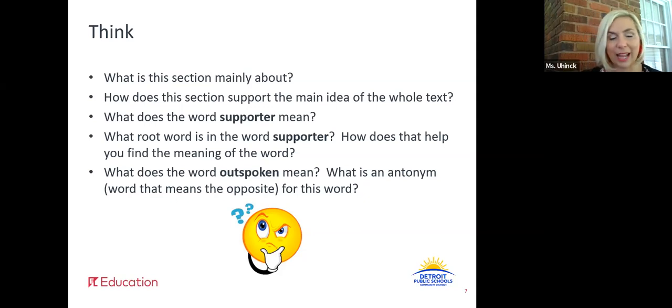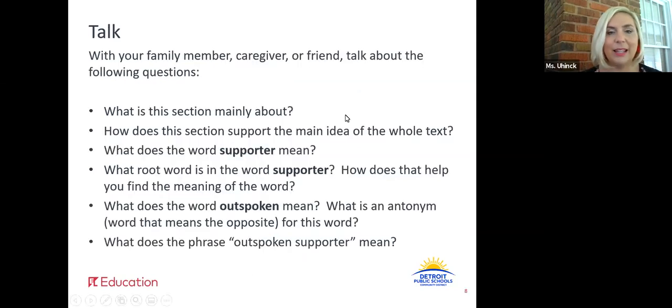Now that we've done some thinking around this, let's have a conversation. With a family member, a caregiver, or a friend, talk about what this section is mainly about, and how this section supports the main idea of the whole text. Pause the video and talk about this now.